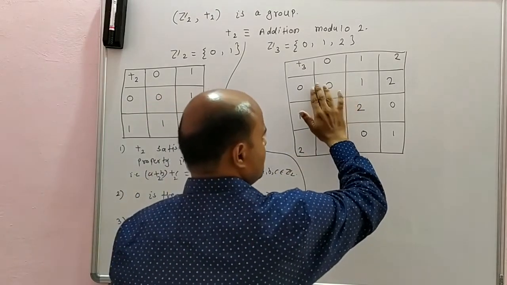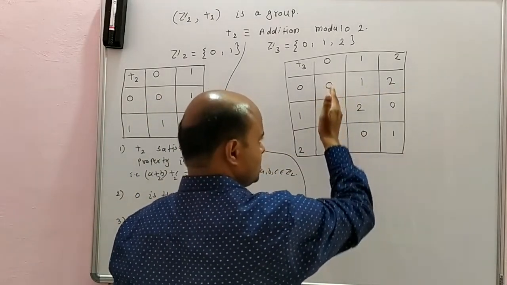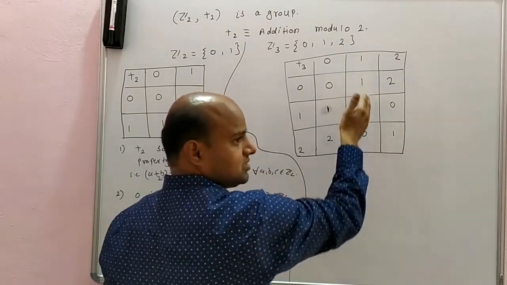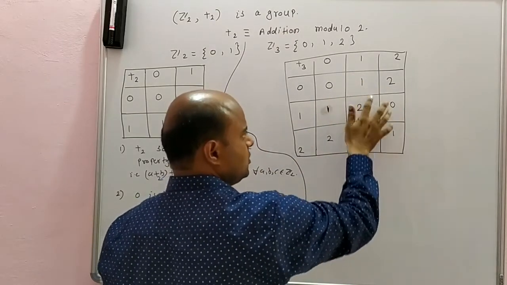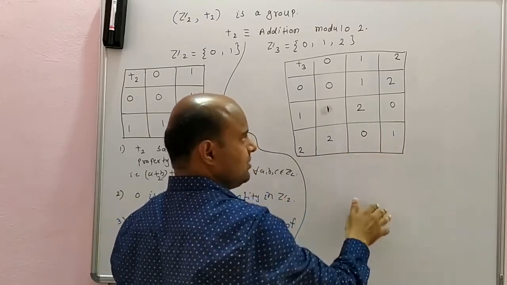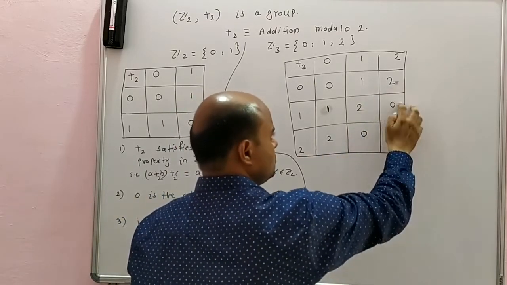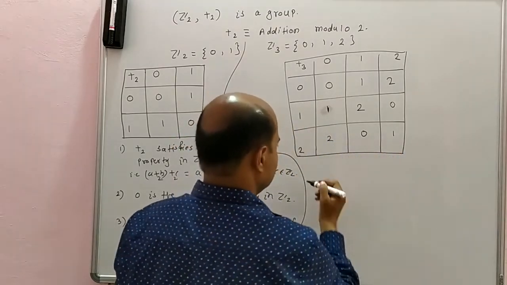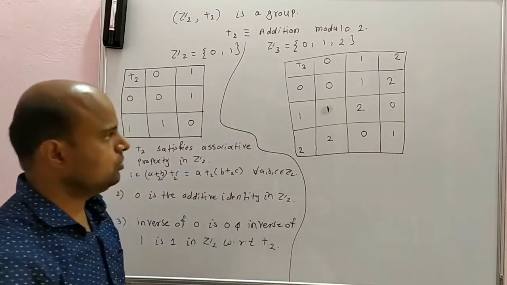You can see the first row is the same as the first column, 0, 1, 2, 0, 1, 2. The second row is the same as the second column, 1, 2, 0, 1, 2, 0. The third row is the same as the third column, 2, 0, 1 is the same as 2, 0, 1.